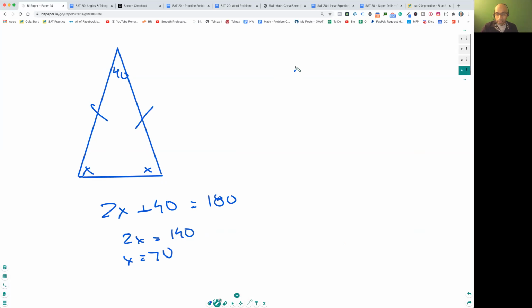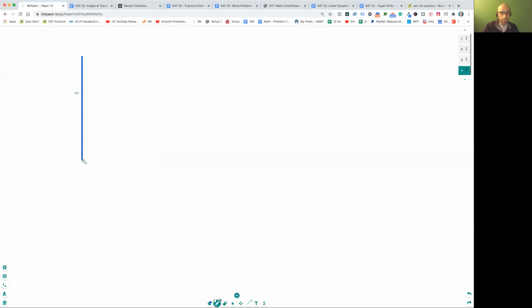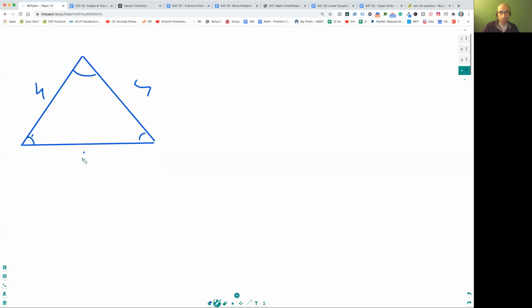The other way is when you're given the angles are the same. Both angles are the same. This means the sides are the same as well, okay? So if this is 40, then this is going to be 40 as well, okay? That's all about isosceles triangles. Then there's equilateral triangles, right? Equilateral triangles means all of these angles are 60, 60, 60, and the sides are all the same, right?